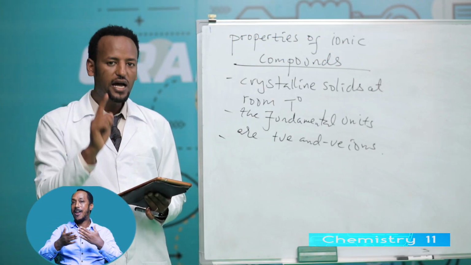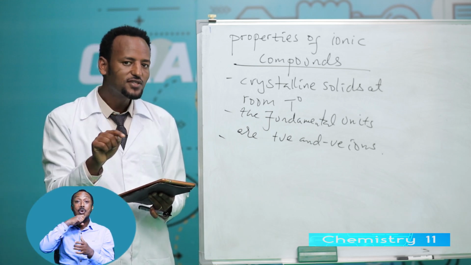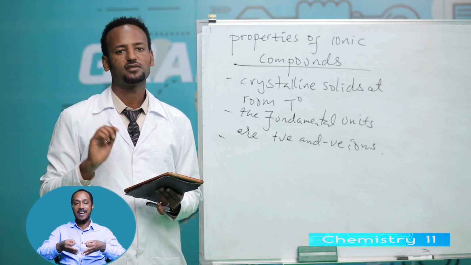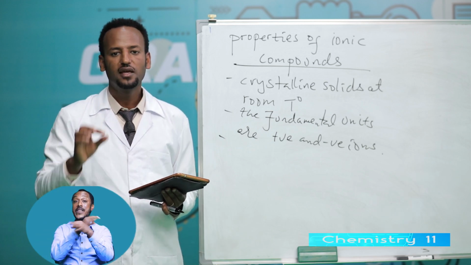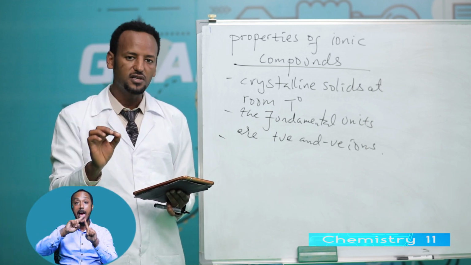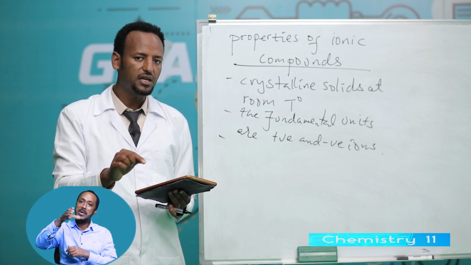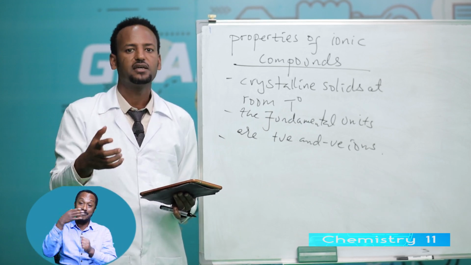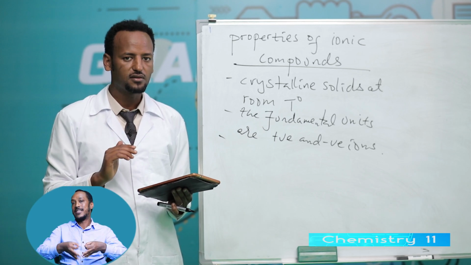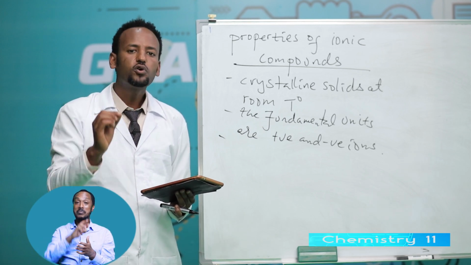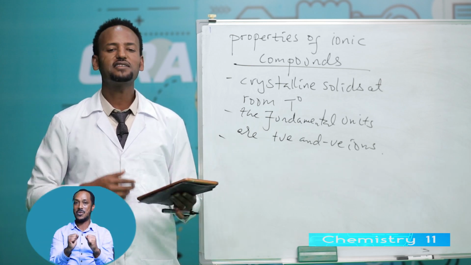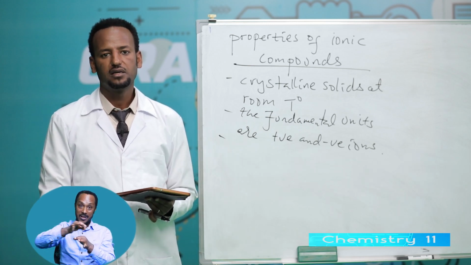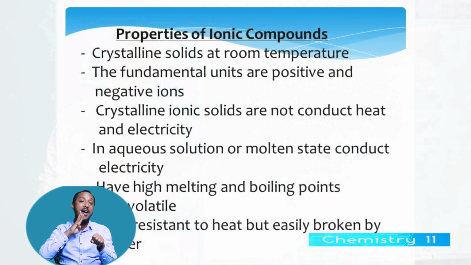Remember, ionic compounds in solid state do not conduct electricity. Why? Because cations and anions are not freely moving. But ionic compounds in molten state or in aqueous solution, aqueous meaning water, conduct electricity. Why? Because cations and anions are freely moving. This is another property of ionic compounds.